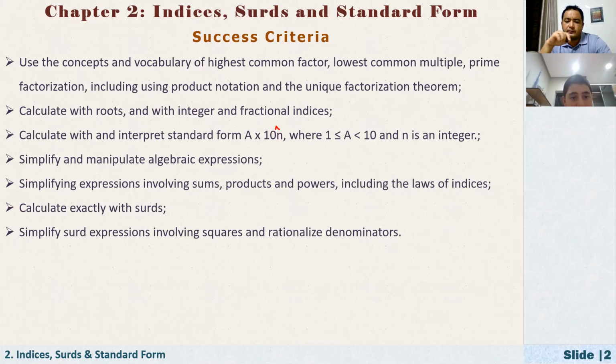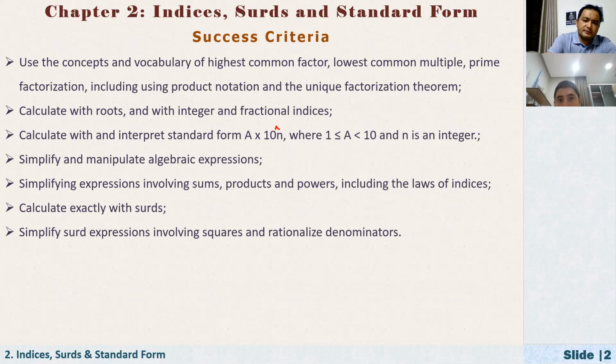Simplify and manipulate algebraic expressions. Once again, simplify and manipulate algebraic expressions. Simplify expressions using sums, products, and powers, including the laws of indices. Calculate exactly with surds. Simplify surd expressions involving squares and rationalise the denominator.